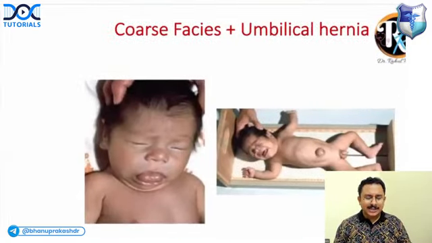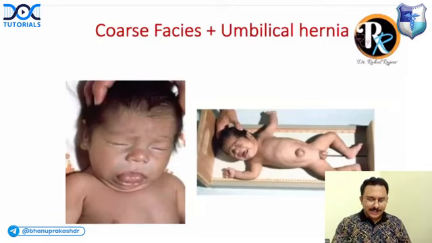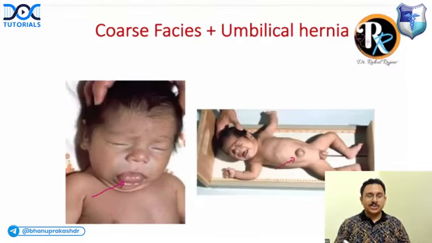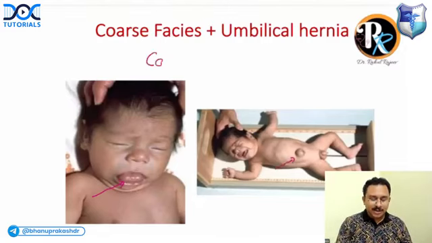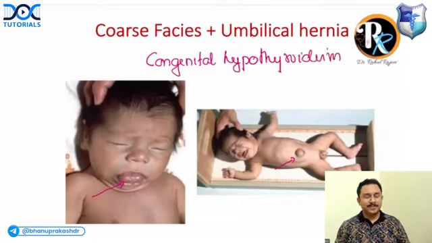Now, if you get a clinical scenario of a child with coarse facies and umbilical hernia, what do you think will be the diagnosis? He is having macroglossia as well, an enlarged tongue. There is an umbilical hernia, coarse facies. This could be congenital hypothyroidism. Right?